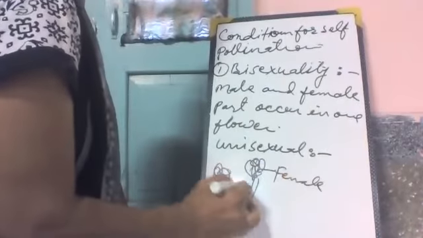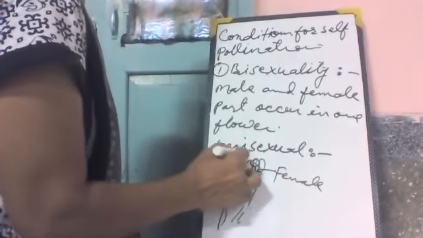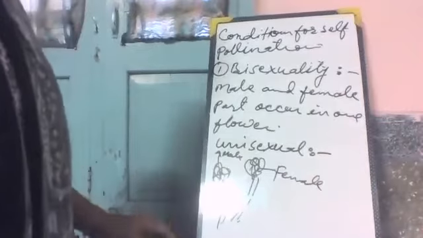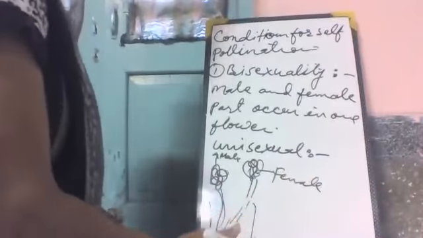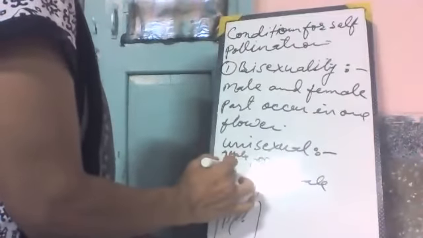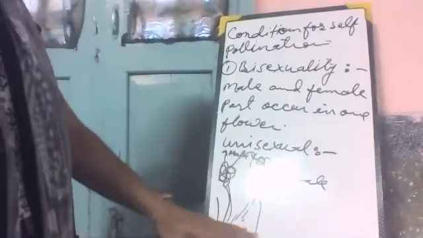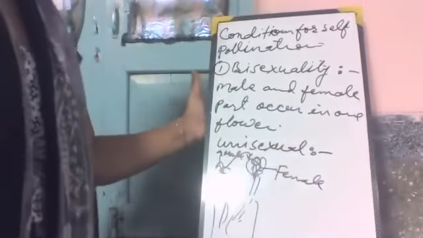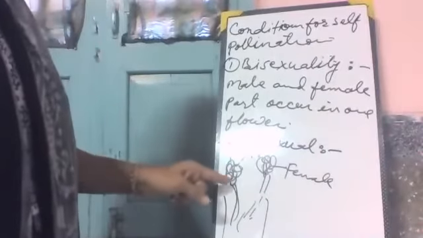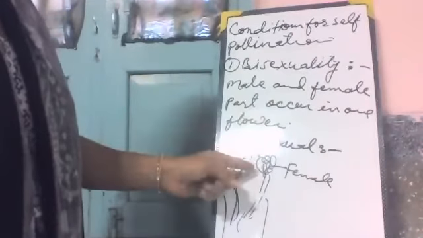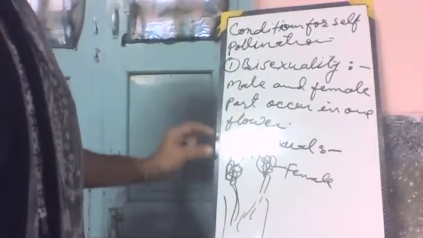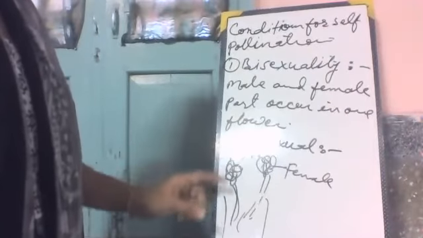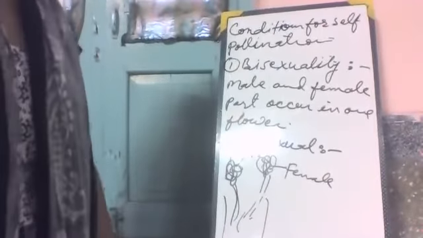At the same time, self-pollination can occur because they are on the same plant. This type of self-pollination is known as geitonogamy. It means the pollen grains reach from one flower to the stigma of another flower. This is done in unisexual flowers if they are present on one plant.